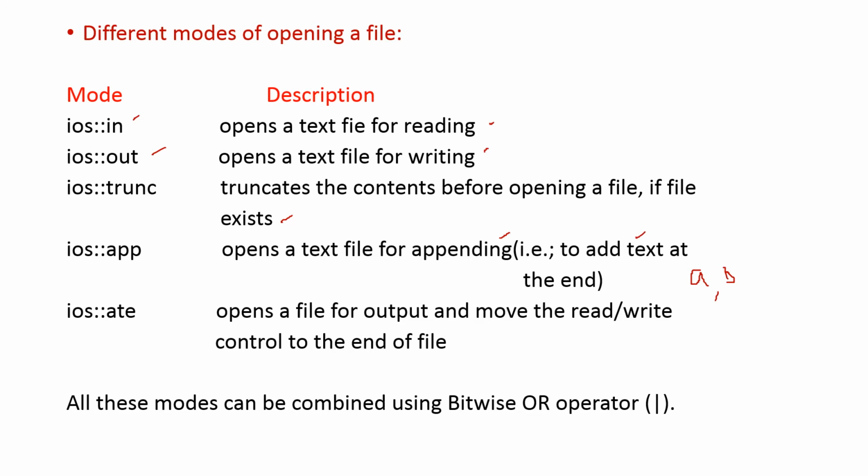Next is ios::ate. It opens a file for output and moves the read or write control to the end of the file. That is, the cursor will go to the end of the file. All these modes can be combined using the bitwise OR operator. That is, in a single statement you can do more than one thing. Suppose you have to use in and out together: write in, then the bitwise OR operator, which is the pipe sign, and then write the other one also. So that is about this question.